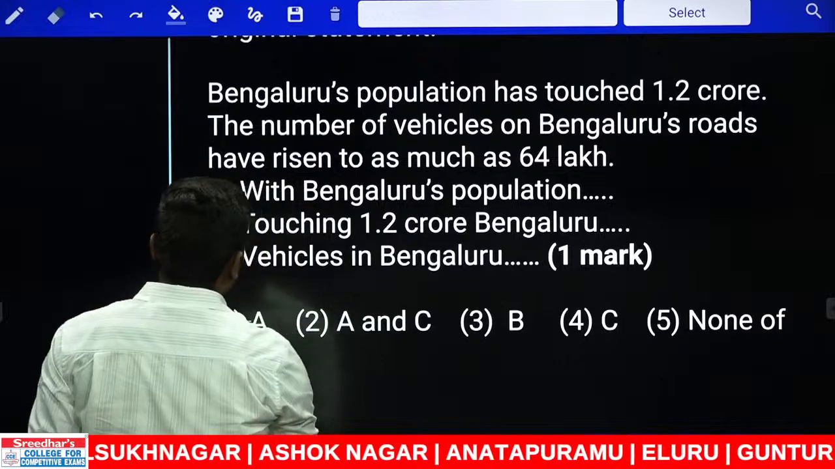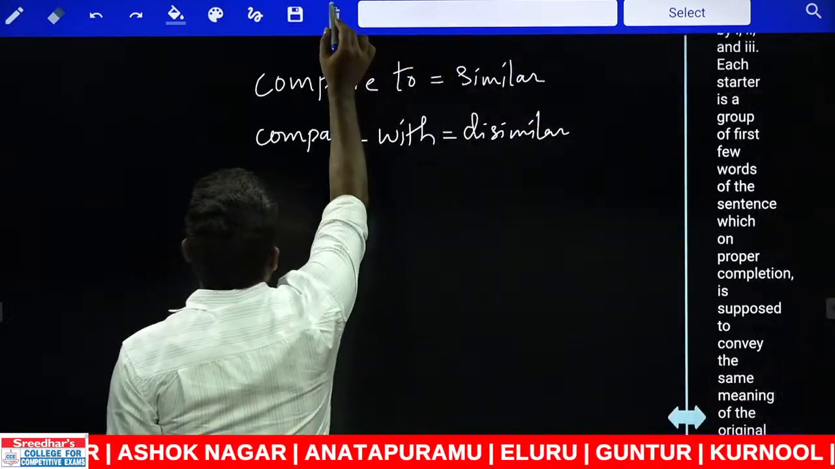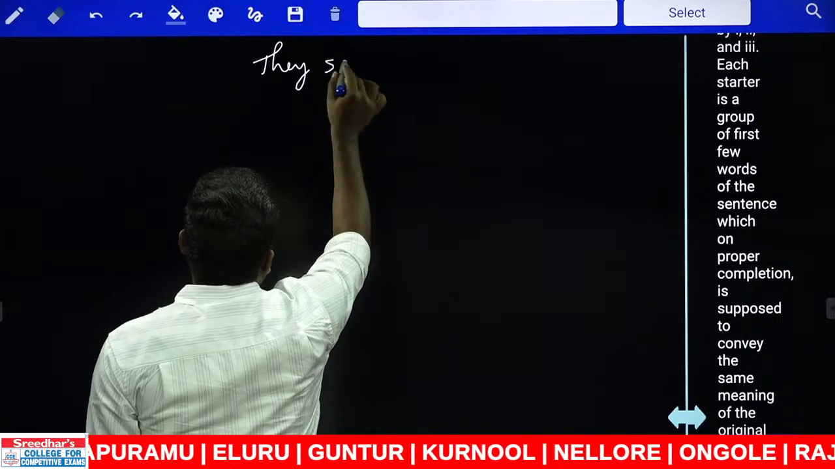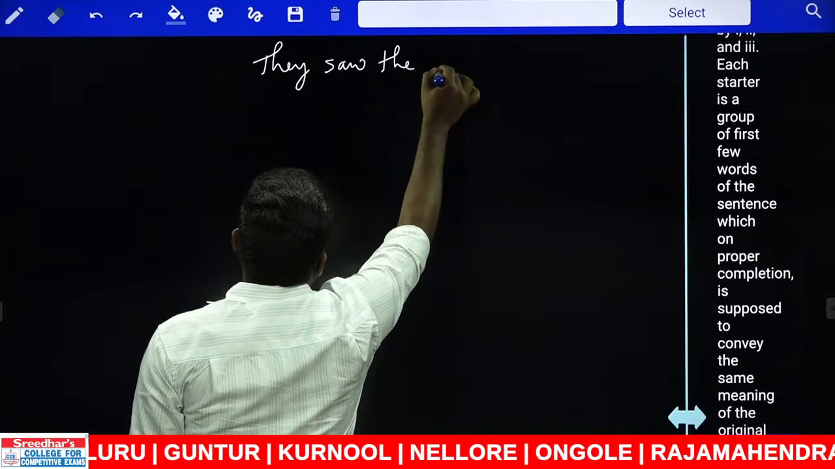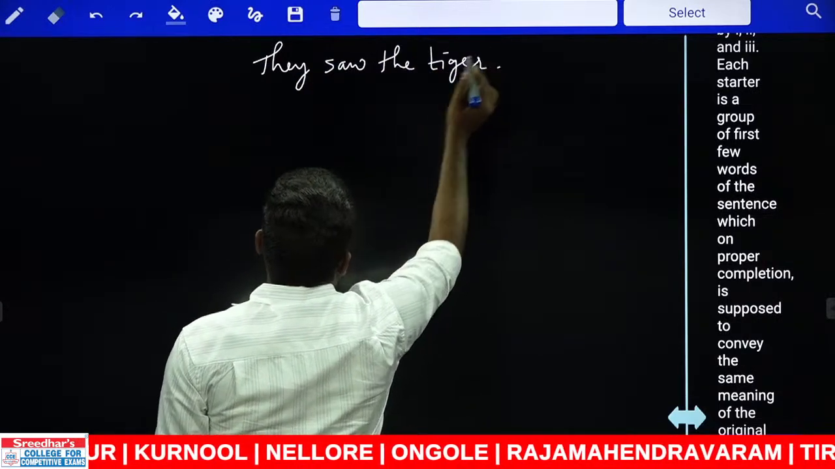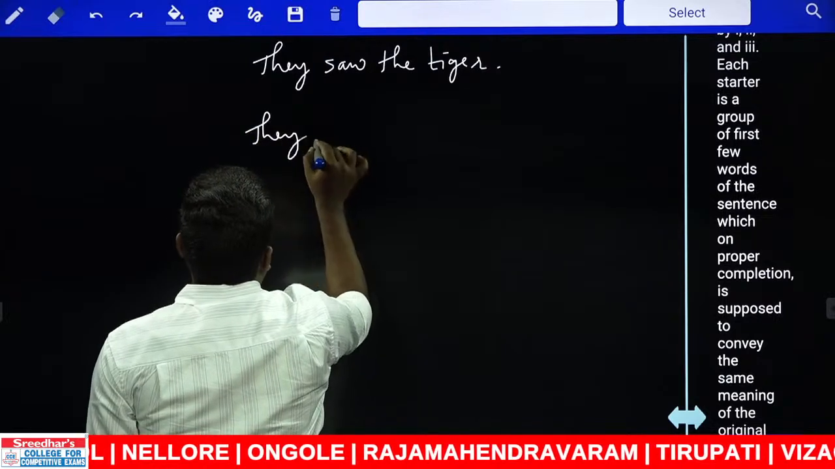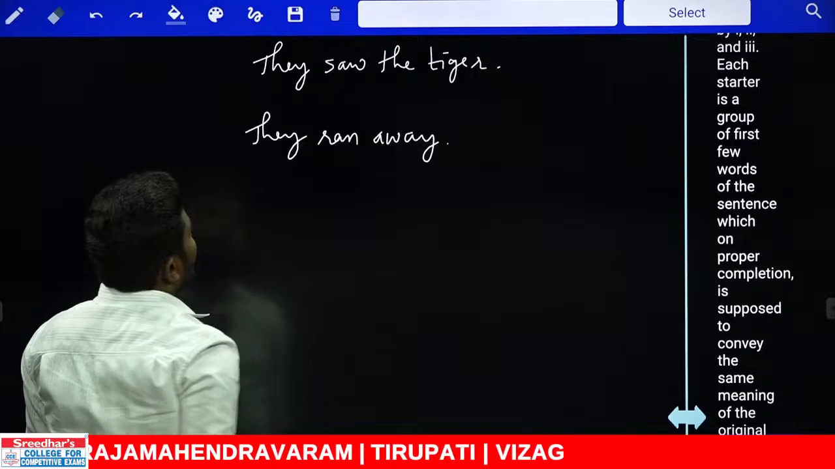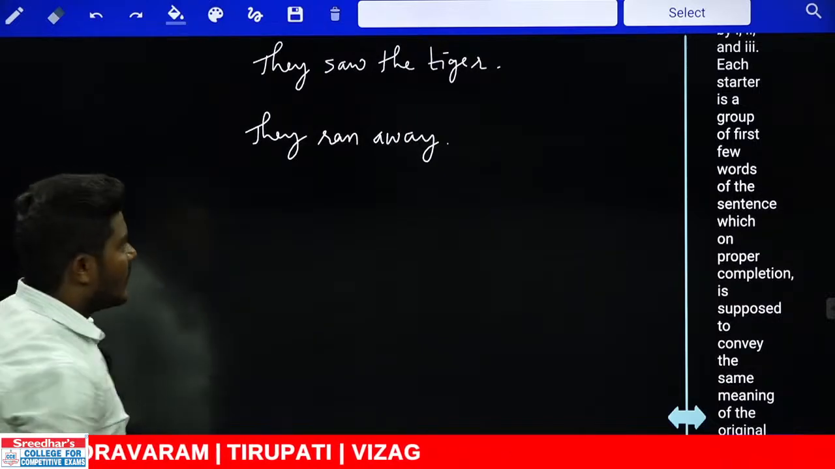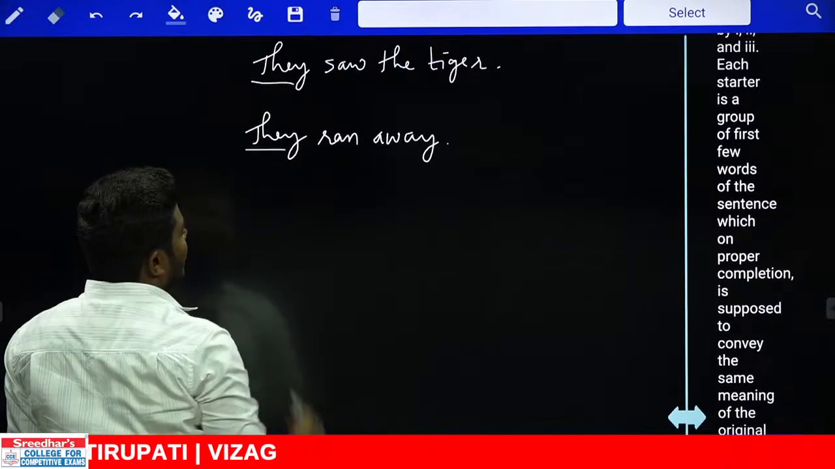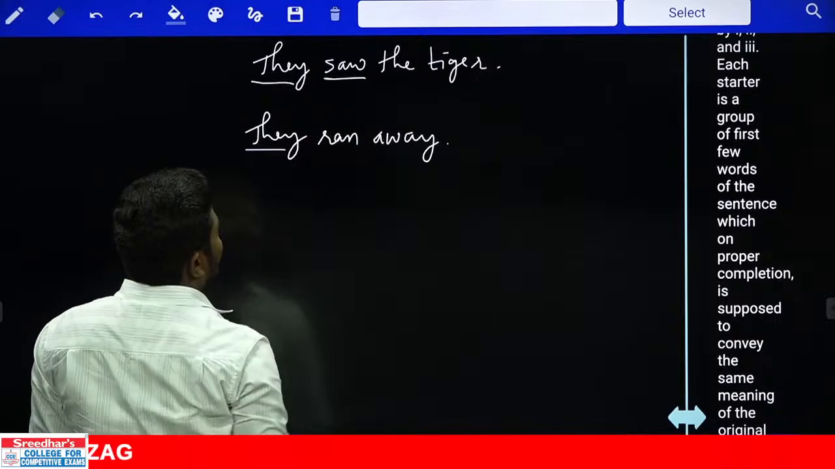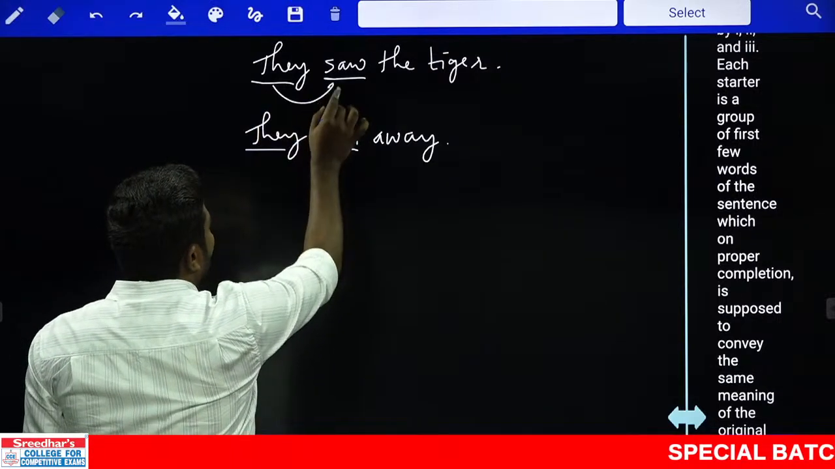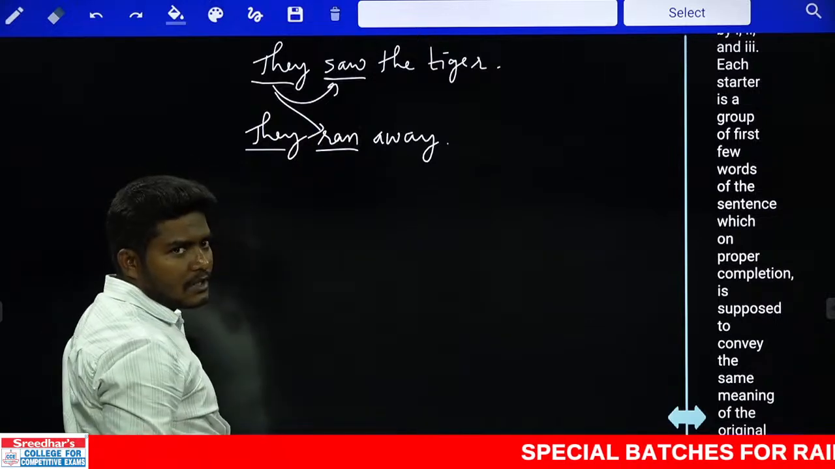Let me explain that with a small example. What is the statement given? They saw the tiger, they ran away. In both cases, what is the subject here? They. What is the verb in the first one? Saw. What is the verb in the second one? Ran. The same they is doing saw and also ran. One subject is doing the two actions.